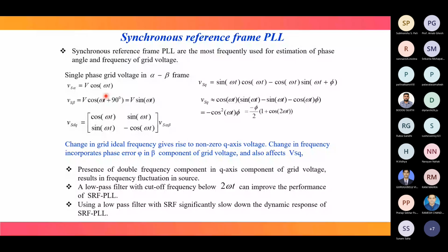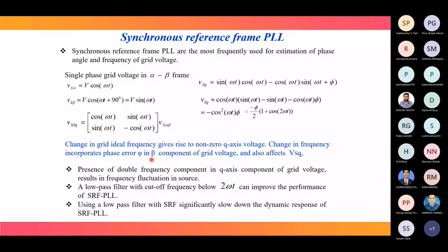Delayed version, why you are taking? For the beta component, when there is a change in frequency, a phase angle error is introduced in the beta component. Let this phase angle error in the beta component be phi. Now our beta component becomes sin omega t plus phi, instead of only sin omega t.